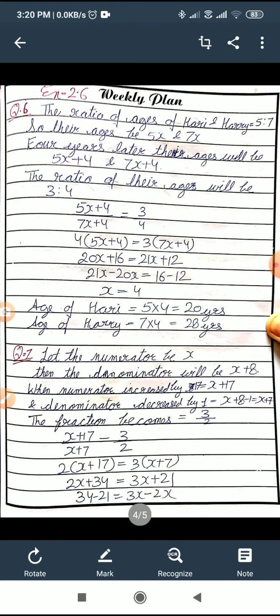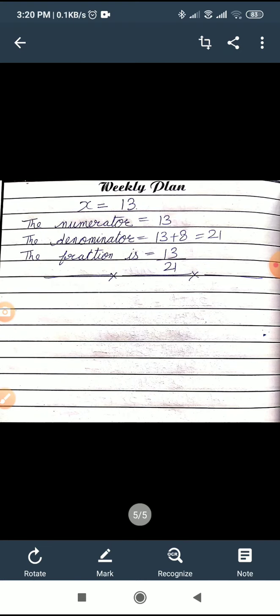We have solved it by cross multiplication, and then we got x as 13. So the numerator was 13 and the denominator was 13 plus 8, 21, and hence the fraction is 13/21. So this way our second chapter is complete.